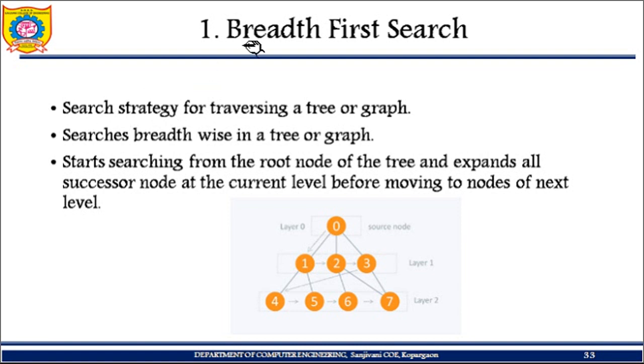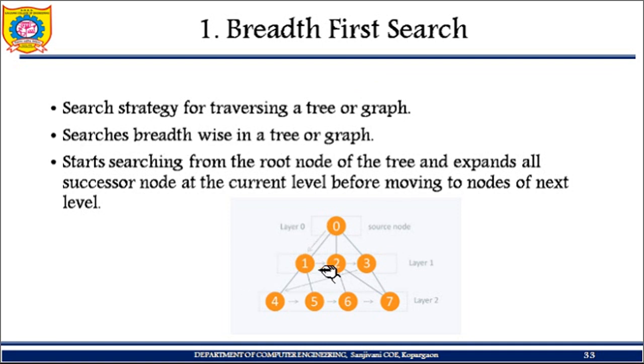What are you going to search? You're going to search a tree or a graph. So it is your search strategy. Which kind of algorithm is it? It is a blind algorithm. We call it a blind algorithm, or we also call it uninformed search.